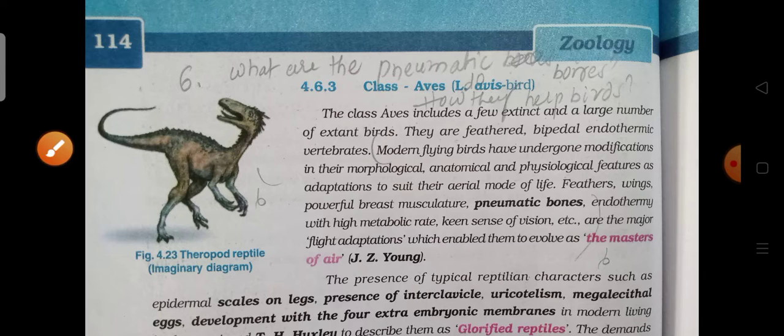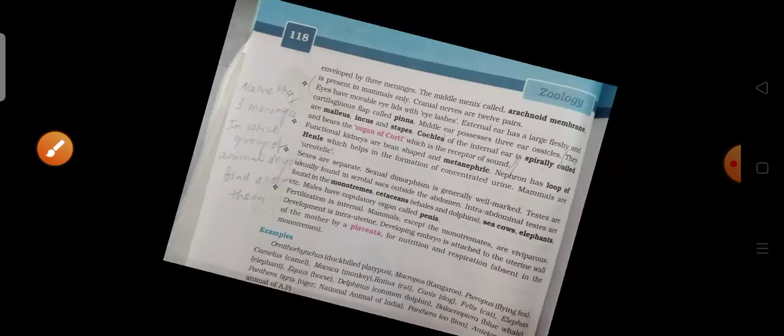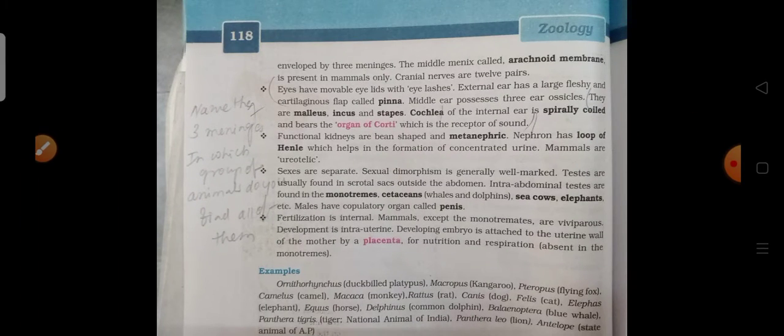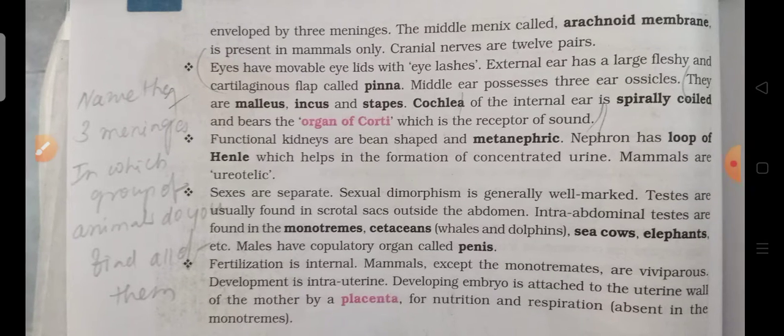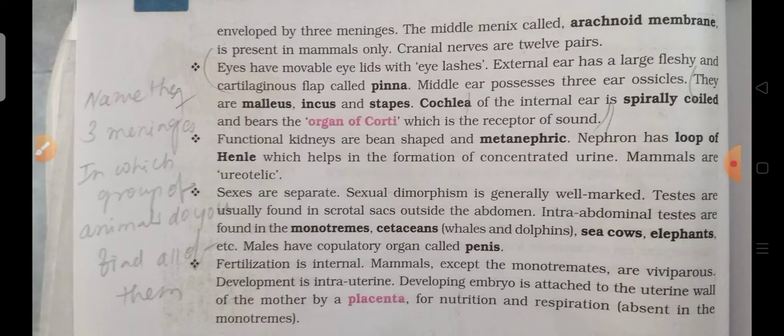Okay, so this is the sixth one. Next, coming to the seventh question: name the 3 meninges. In which groups of animals do you find all of them? Okay, here, name the 3 meninges. In which groups of animals do you find all of them?